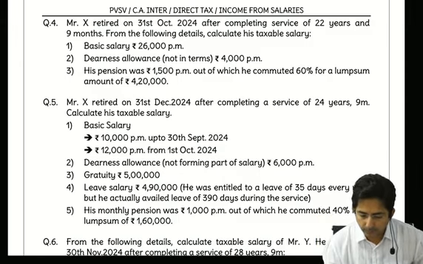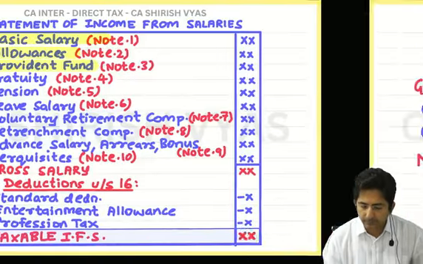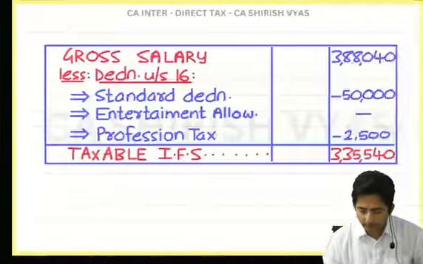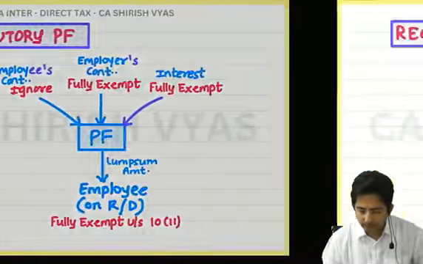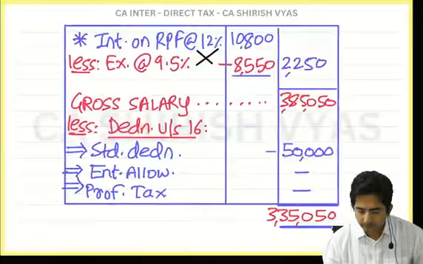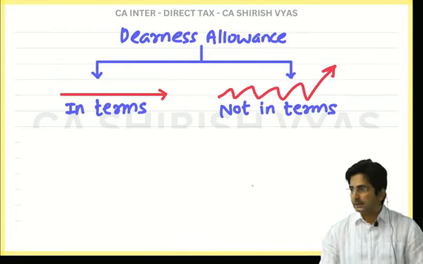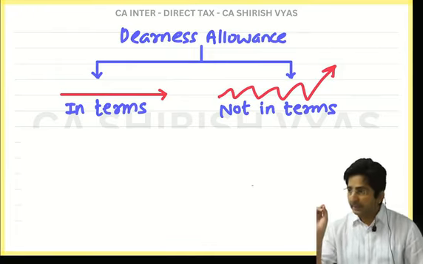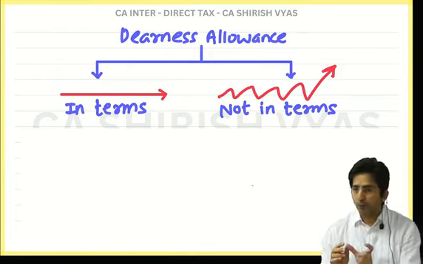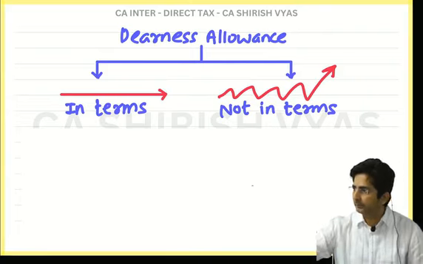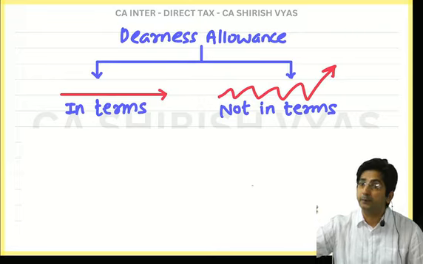Now see here. What is DA in terms and what is DA not in terms? Look at this. See here, DA in terms means your employer will give you dearness allowance and the amount will be constant, irrespective of the inflation.